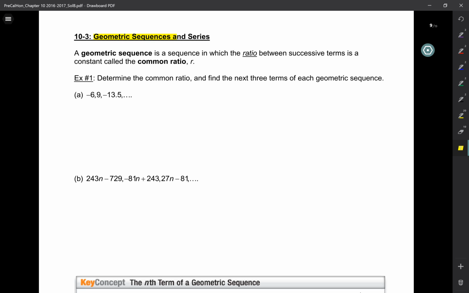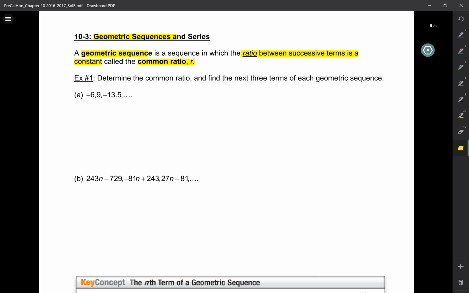All right, an arithmetic sequence was what we talked about last time. That's when to get each successive term, you add a number, so their differences are the same, right? They have a common difference. In the case of geometric sequences, the ratio between successive terms is a constant, and we call it the common ratio R, all right?